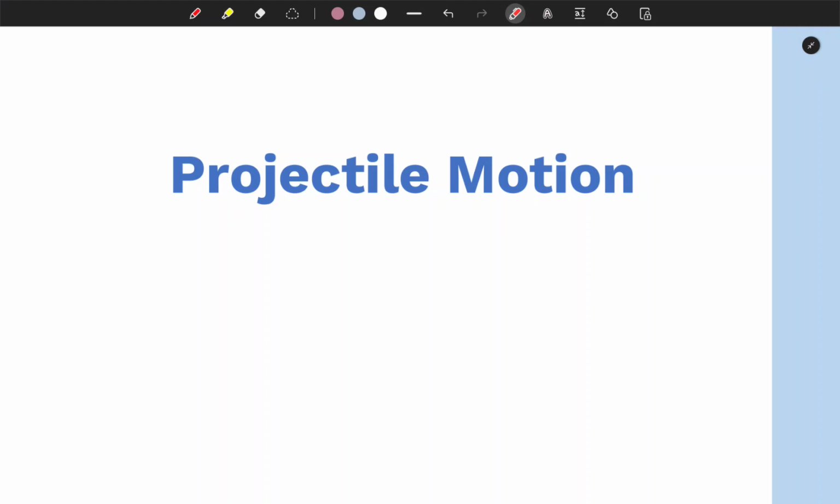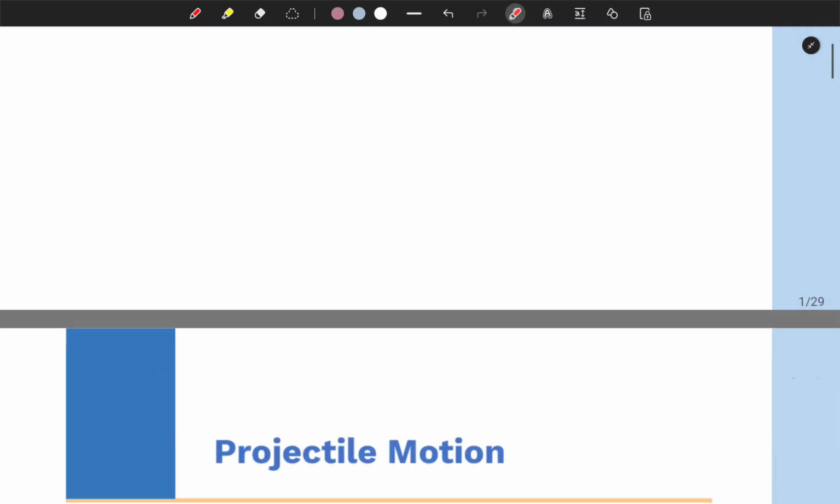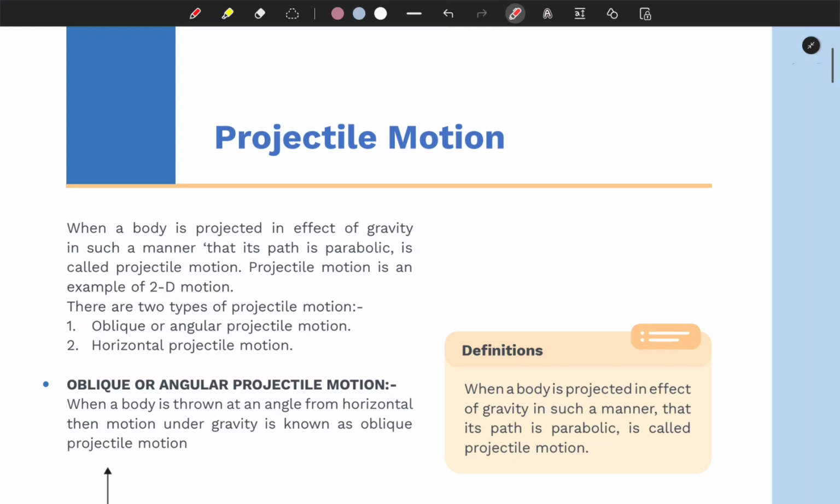It's up to you. I am not a problem solver. I'm just a guy who wants you to take a look at the real physics and mathematics, right? So let's talk about projectile motion.